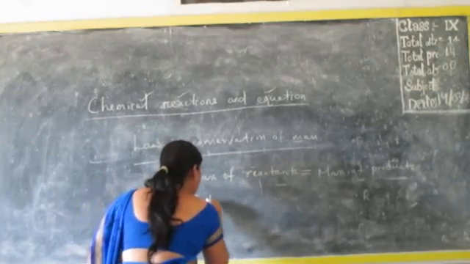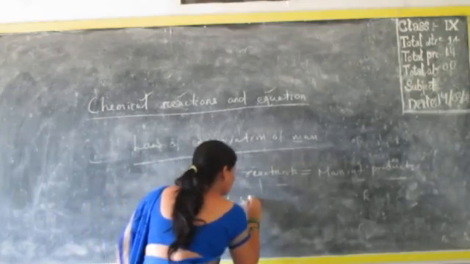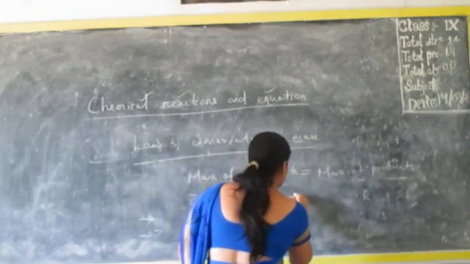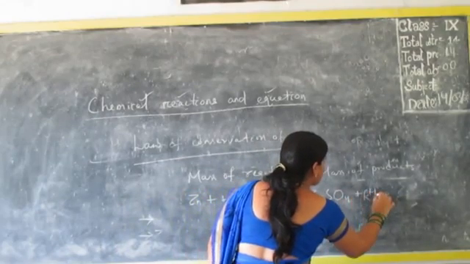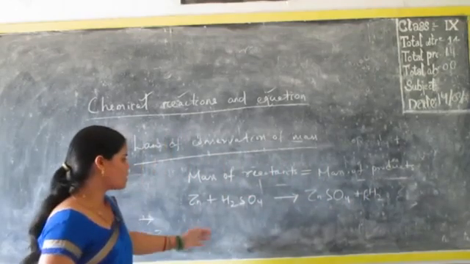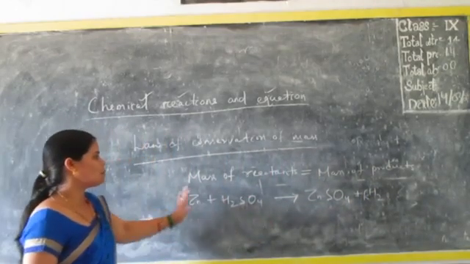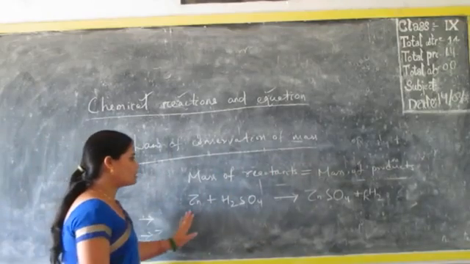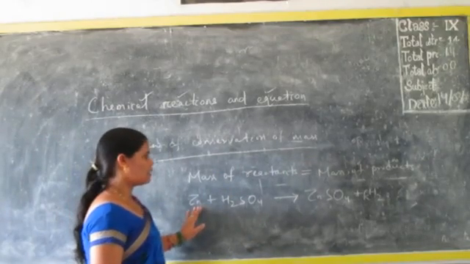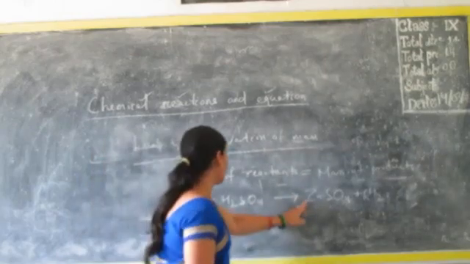Zinc, when it reacts with H2SO4 or sulfuric acid, forms zinc sulfate and releases H2 gas. Now see whether in this reaction the mass of the reactants is equal to the mass of the products or not. First of all, zinc, Zn, is one atom here and also one atom on the other side.